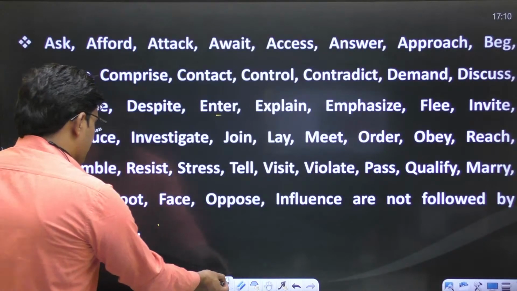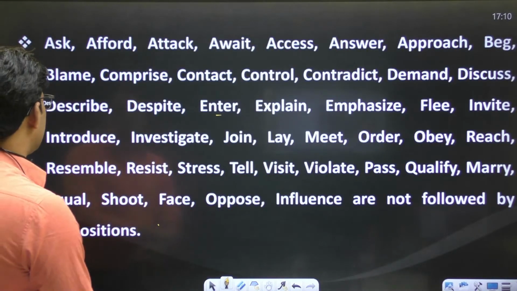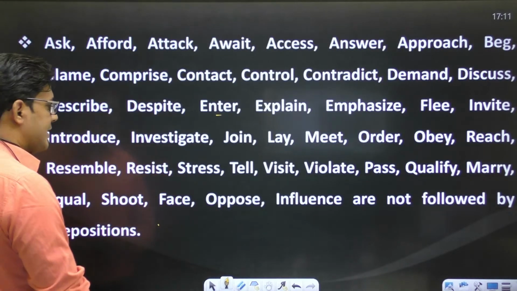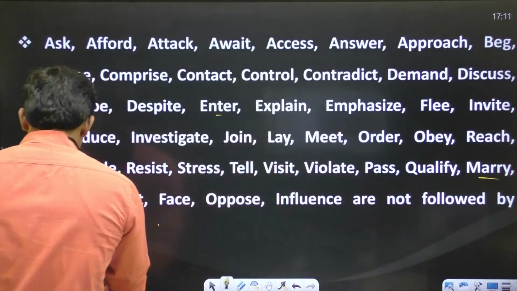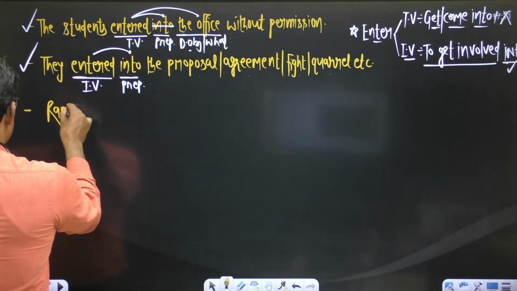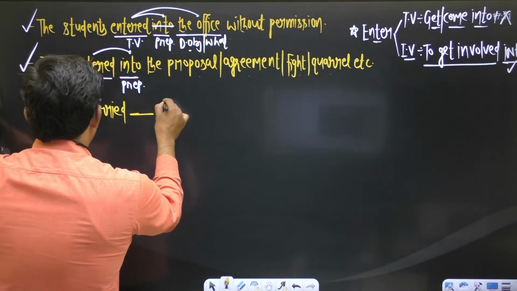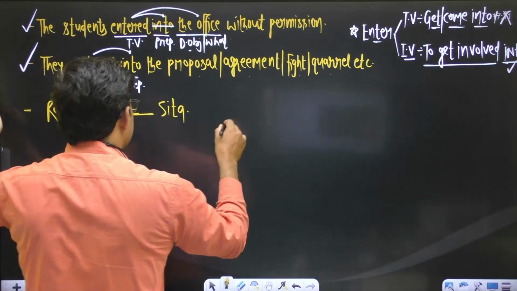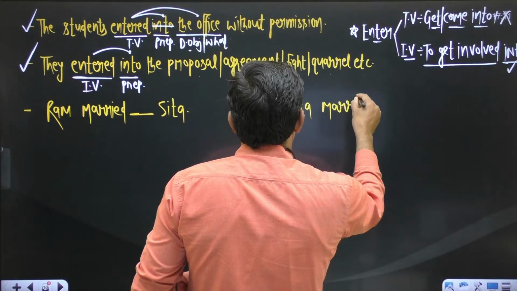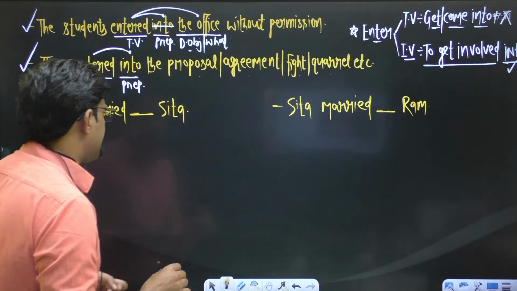Okay, let us talk about some other examples, some other verbs. Let us talk about a verb that is marry. If I take an example, if I say a sentence, Ram married blank Sita, first sentence. Or if I say Sita married blank Ram, right? Two different sentences.